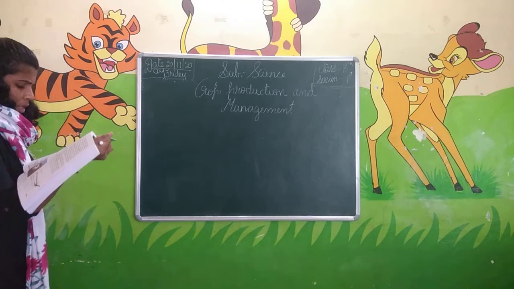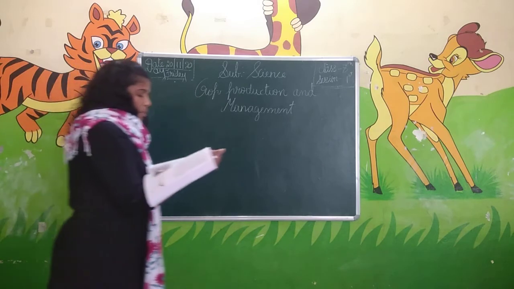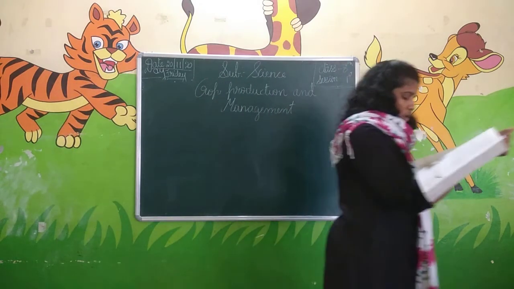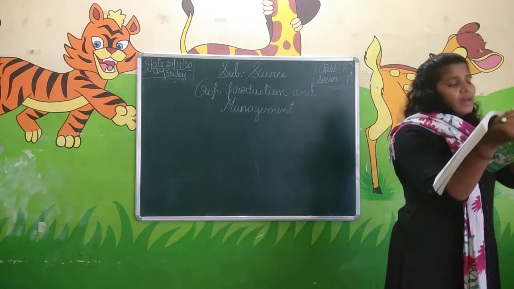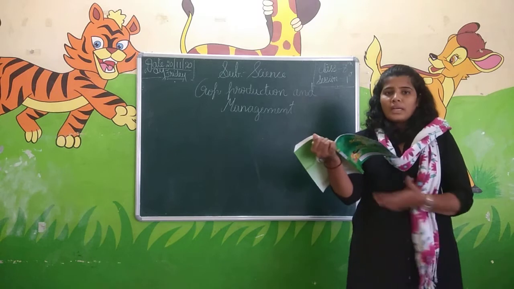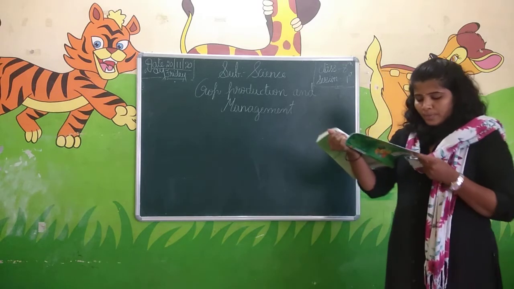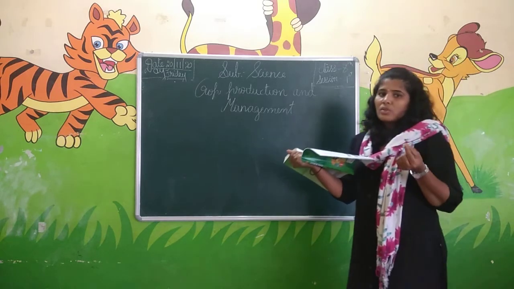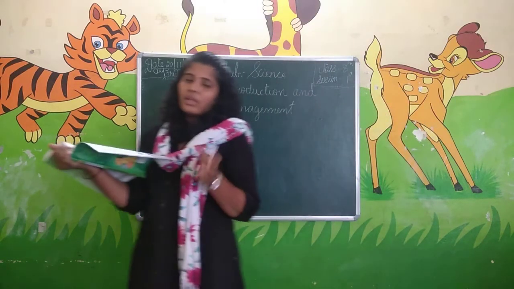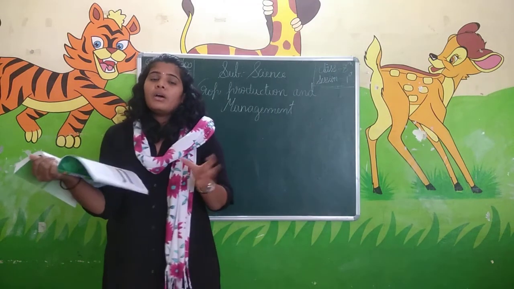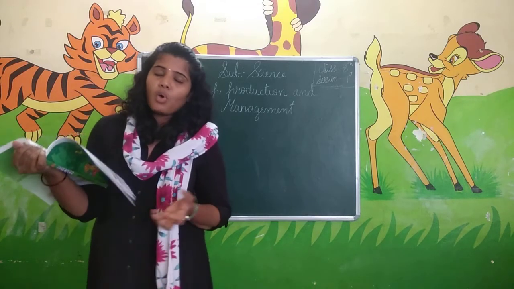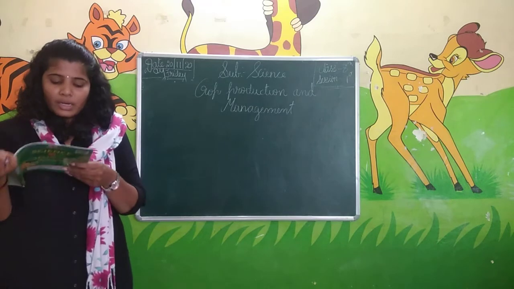Why can paddy not be grown in the winter season? Bojan is asking why paddy is not grown in the winter season. Paddy requires a lot of water, therefore it grows only in the rainy season. The crops which need more water grow in the rainy season. Paddy means the rice you eat; before that it is paddy, and afterwards it is converted into rice. Paddy requires more and more water, so it is grown in the rainy season itself.